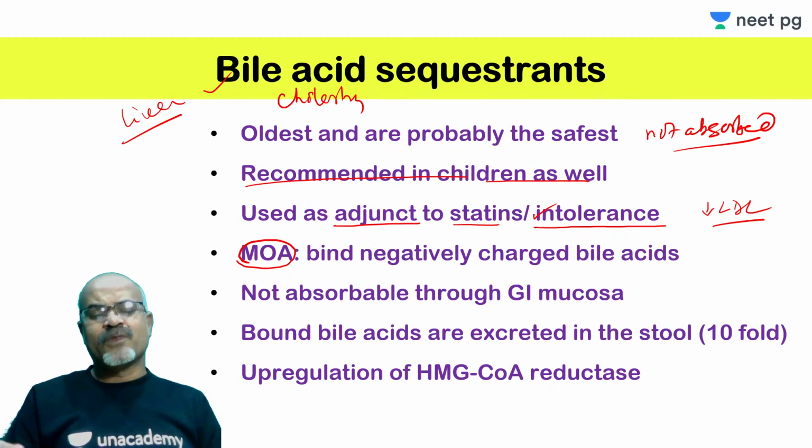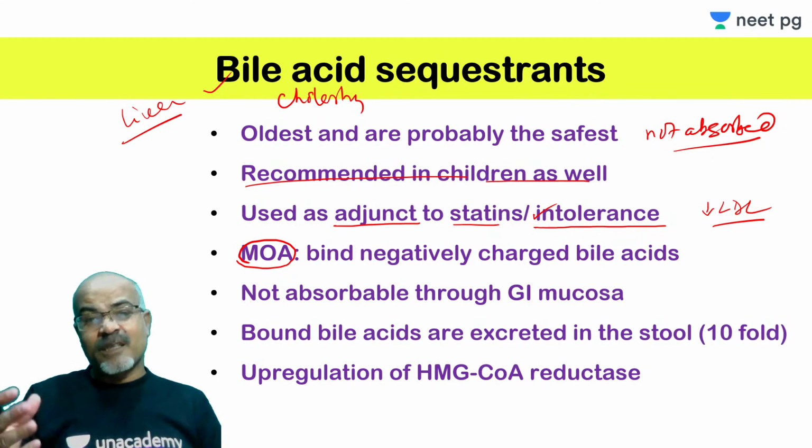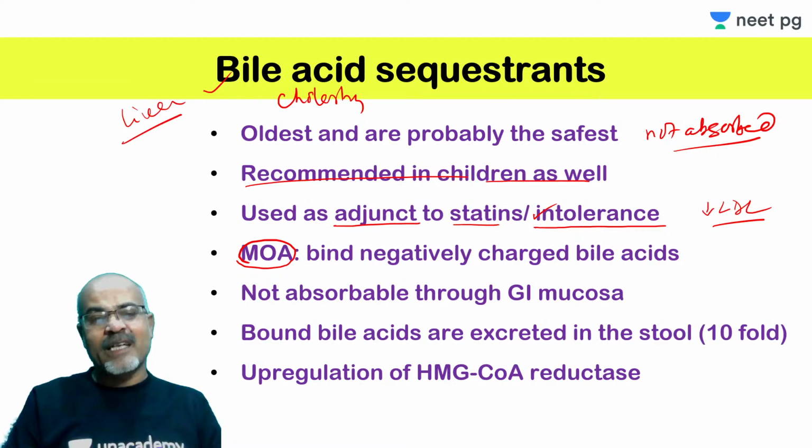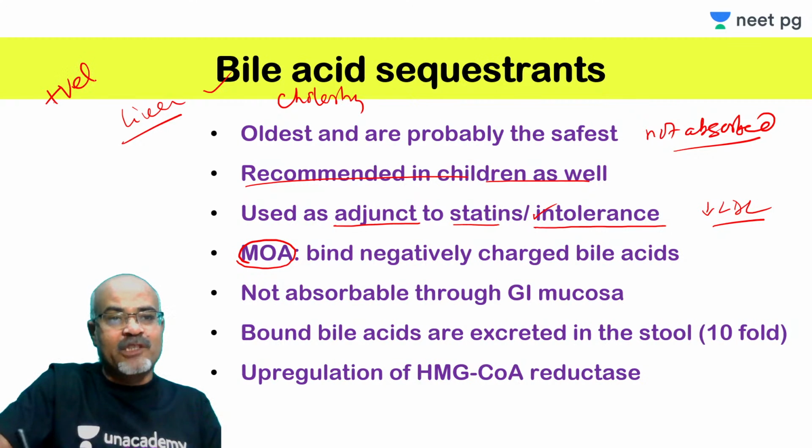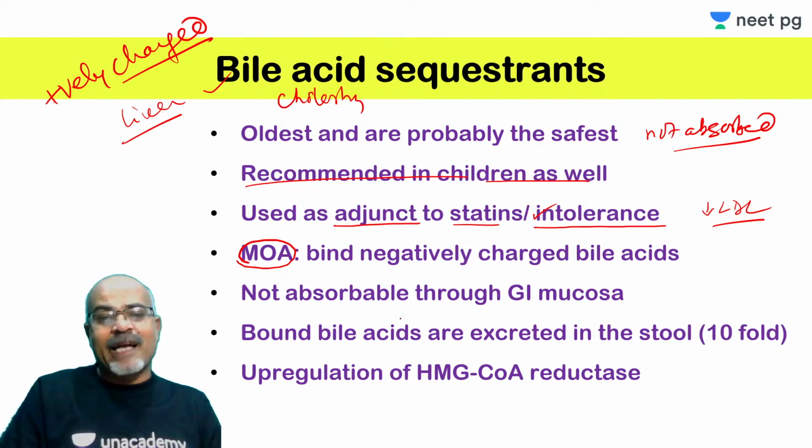So these bile acid sequestrants, or resins as they are better called, are actually highly positively charged molecules, and bile acids are actually negatively charged.